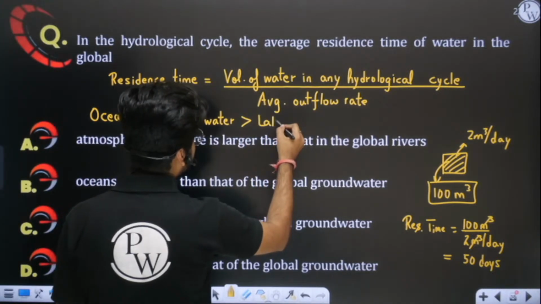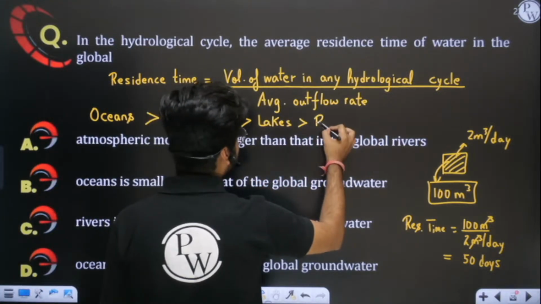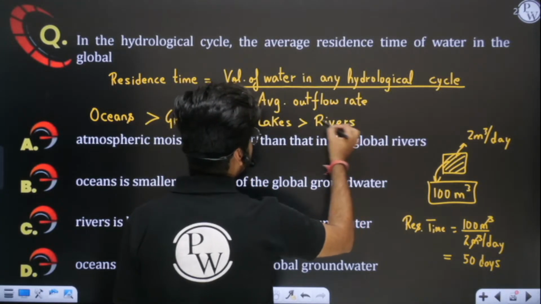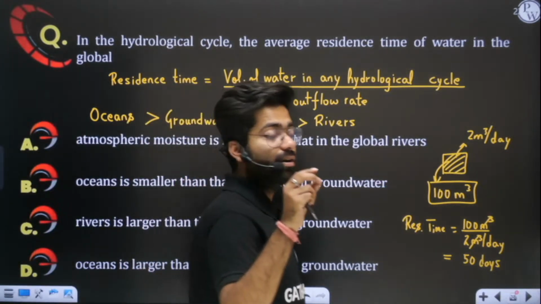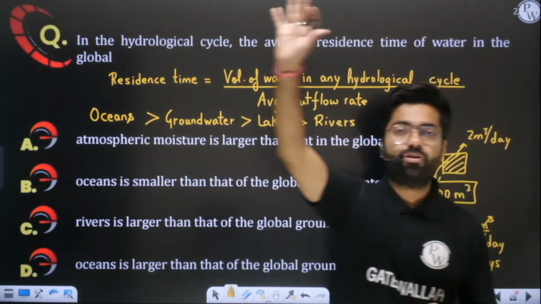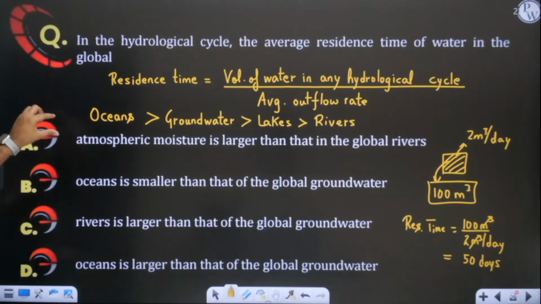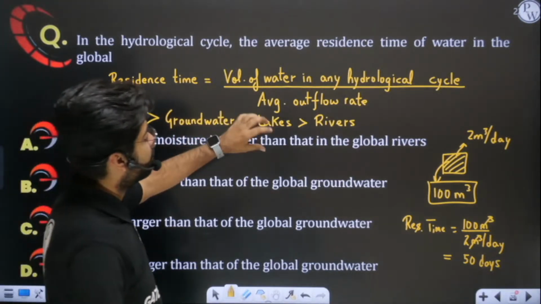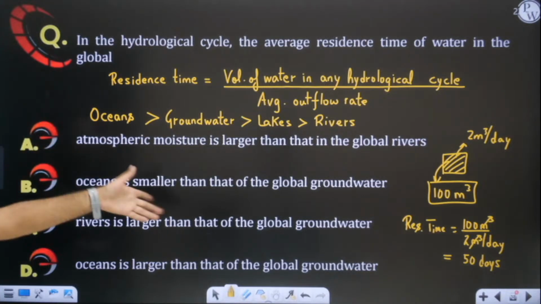Then we have lakes. Lakes also have too much water as compared to rivers. If we talk of surface sources, lake is around 87% and river is only about 2%, and 11% is your wetlands. I already told you this data. Yes or no? I hope you remember that global water distribution table which I have already shown you today also. So this is the order of your residence time in various phases.